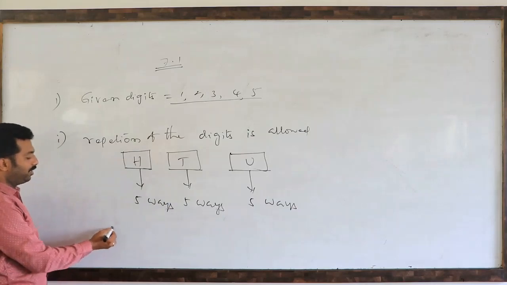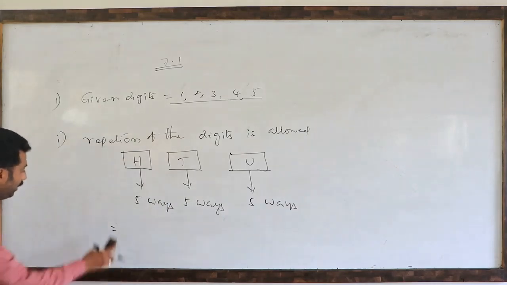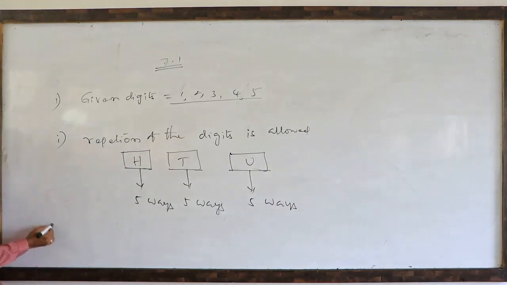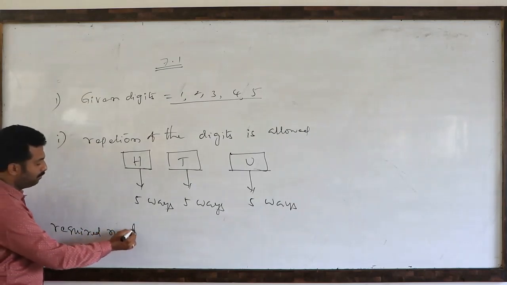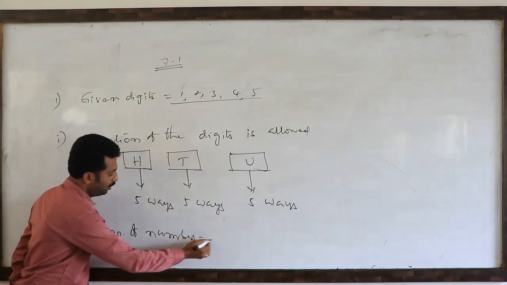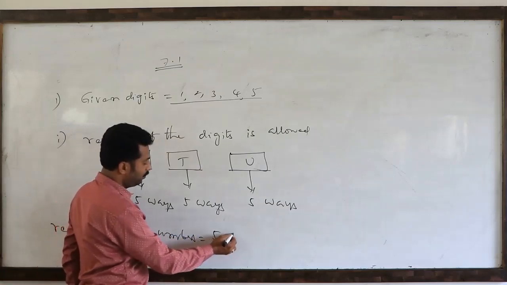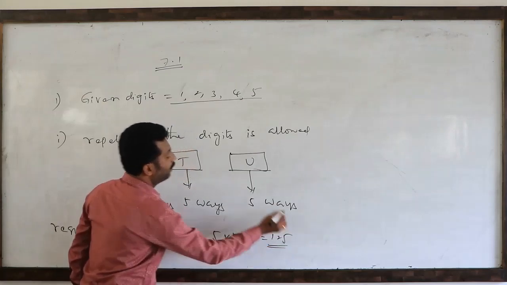So from the fundamental principle of counting, the required number of numbers is 5 into 5 into 5, that is 125 numbers can be formed.